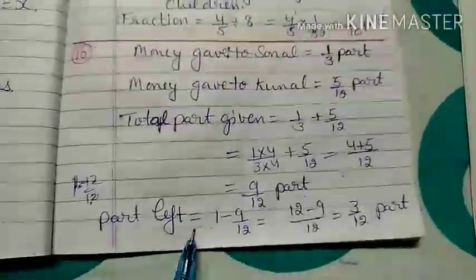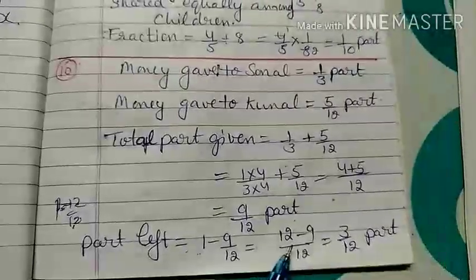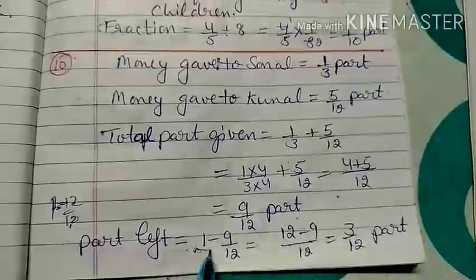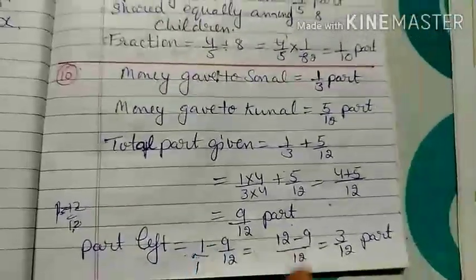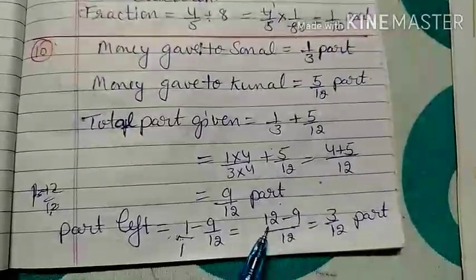Now how much part is left? 1 minus 9 by 12. When you find the LCM, 12 minus 9 by 12, because here is 1, you need the denominator 12, so the numerator also should be multiplied by 12. Then the common denominator is 12, and 12 minus 9 gives you 3 by 12 parts.